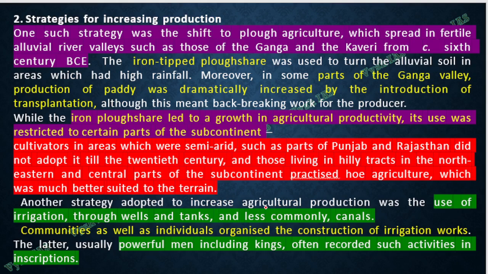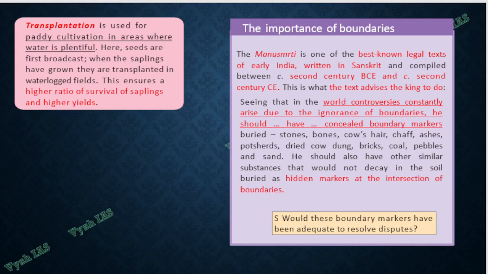One such strategy was shifting to plough agriculture, because I told you iron was discovered. So an iron-tipped plough will help in doing agriculture faster. In the Ganga Valley region, paddy cultivation dramatically increased by the introduction of something called transplantation. So what is transplantation?